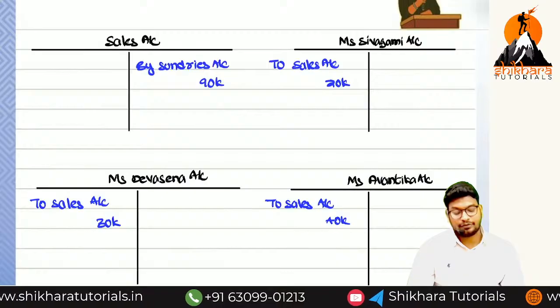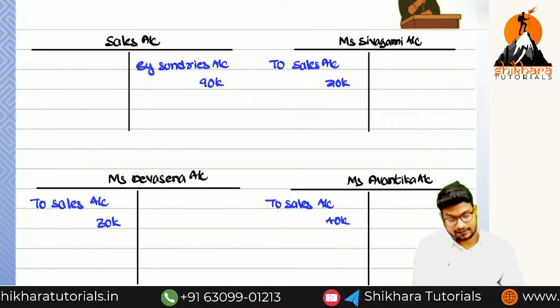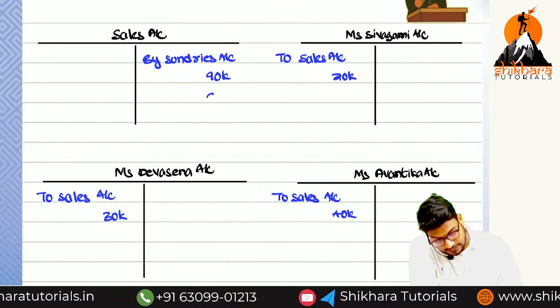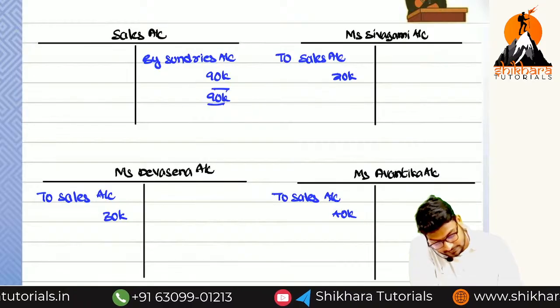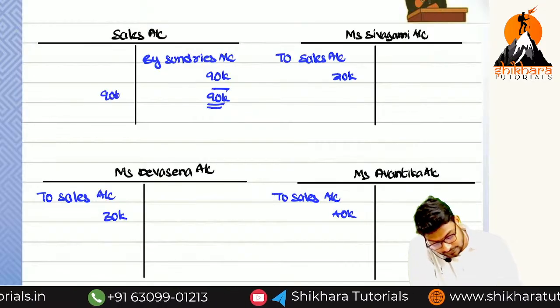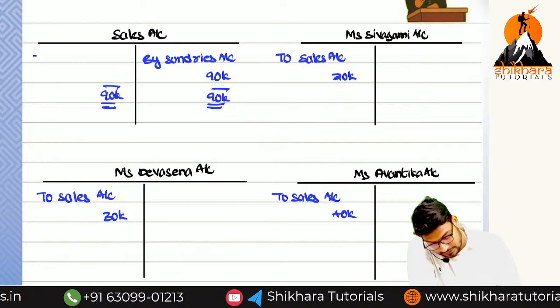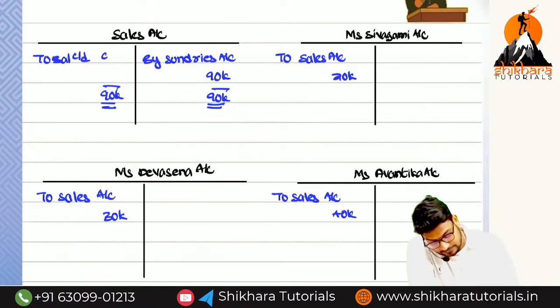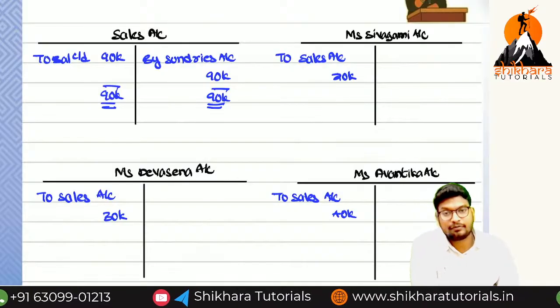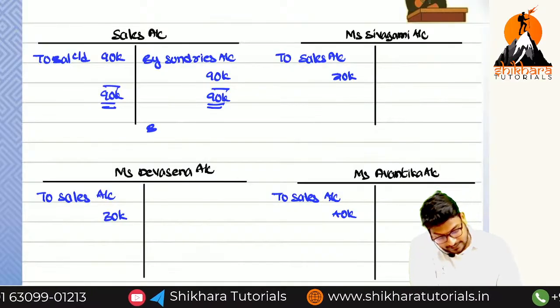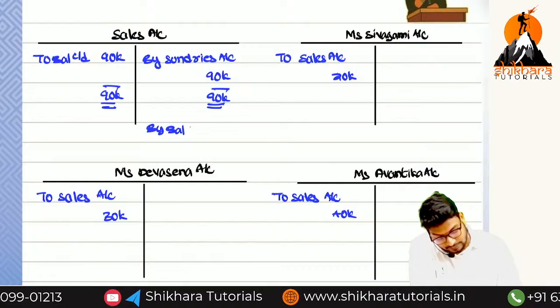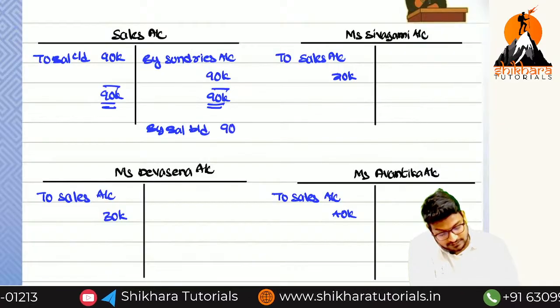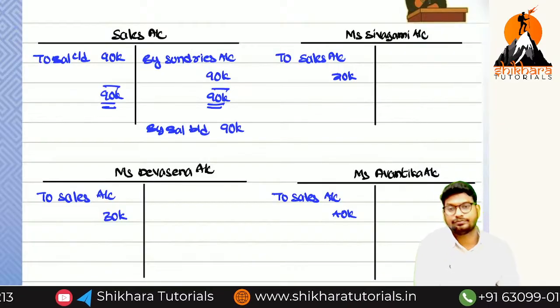Now what we need to do, ma? We have to close all the accounts. So what is the total here? 90,000. Here also, how much, ma? 90,000. So "To balance brought down" or "carried down", amma? Carried down. And this will become what, ma? By balance brought down, that is equal to how much? 90,000.